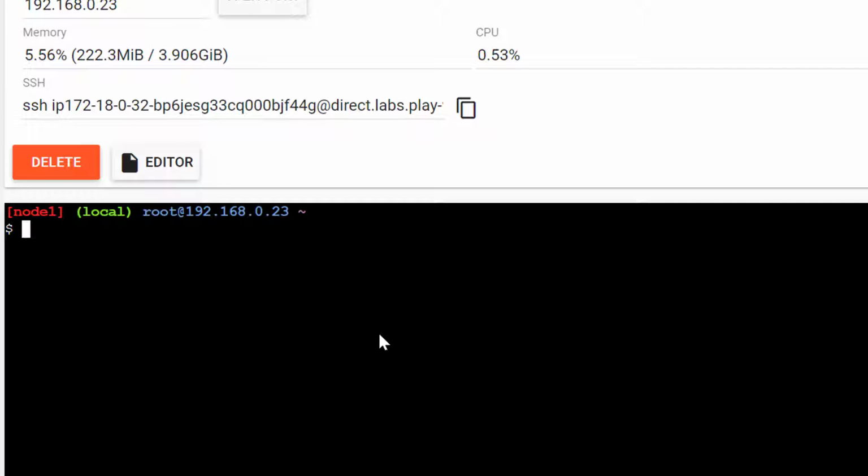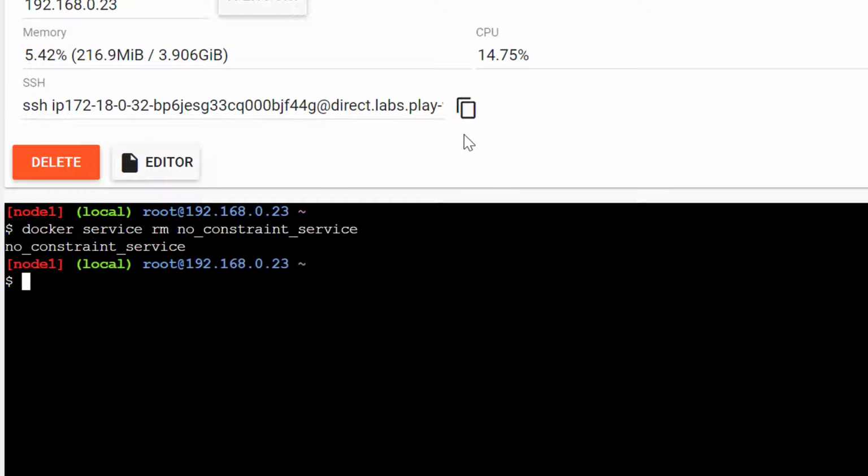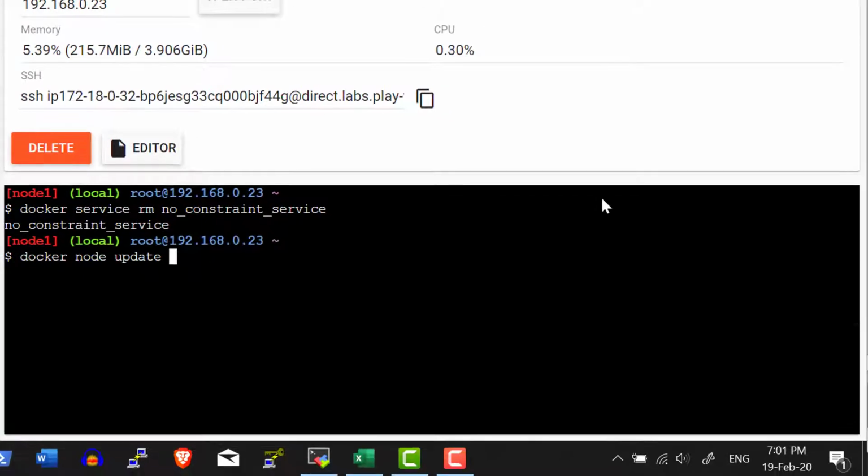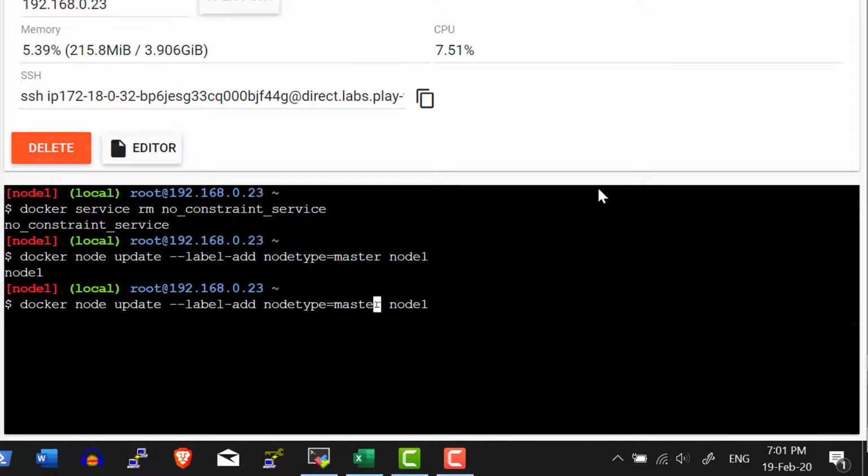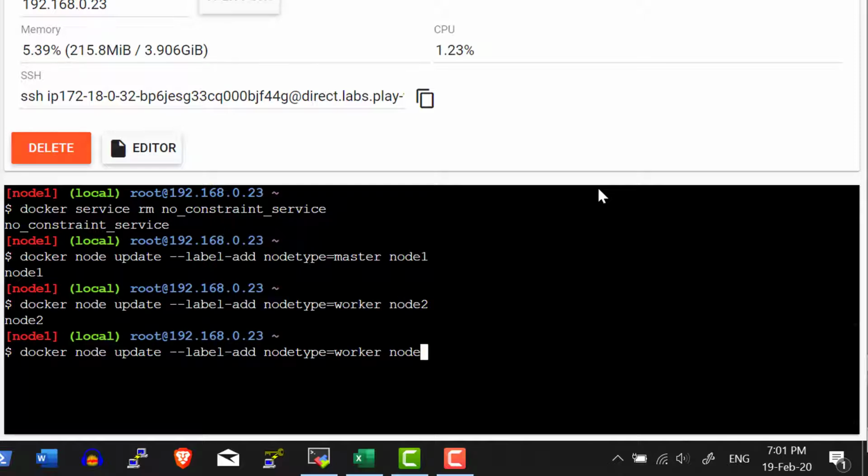Before that, let me remove this particular service with docker service rm. So the service is removed. Now let me add this label, node type as master, against node 1. Docker node update: I want to add a label, the name of the label is node type, and the value is master for node 1. Now for node 2, I will have the node type as worker. The same thing I will do for the other nodes as well.